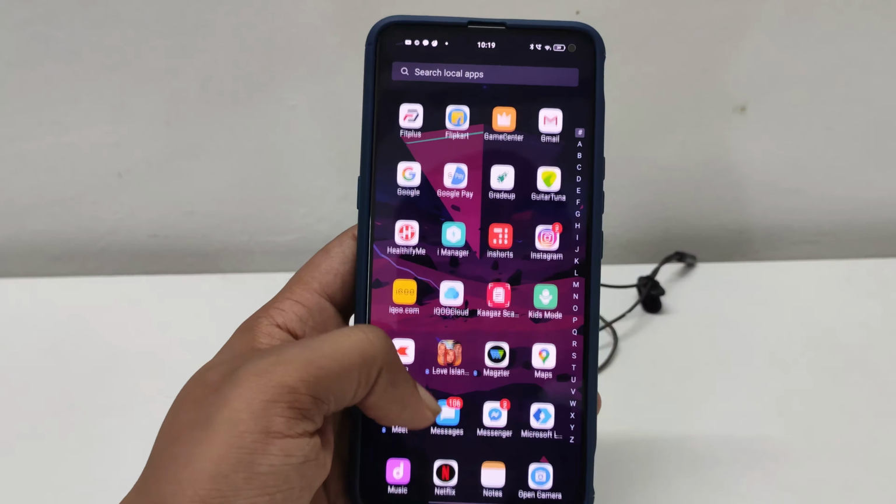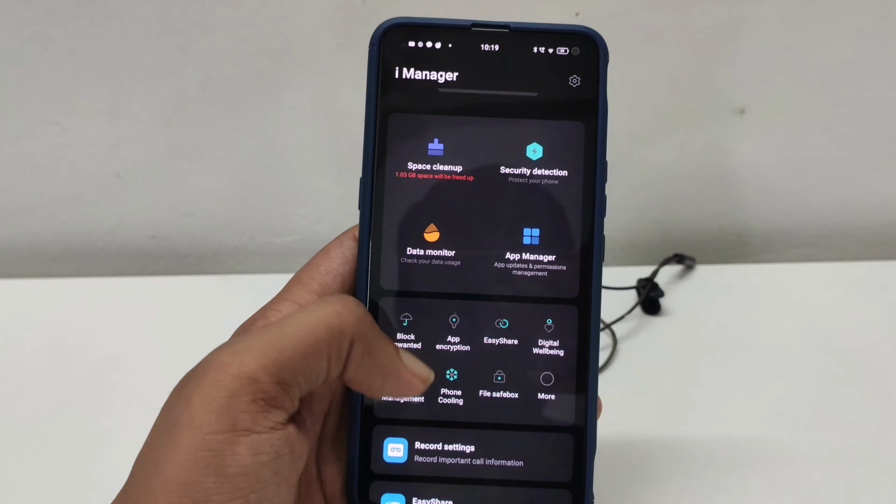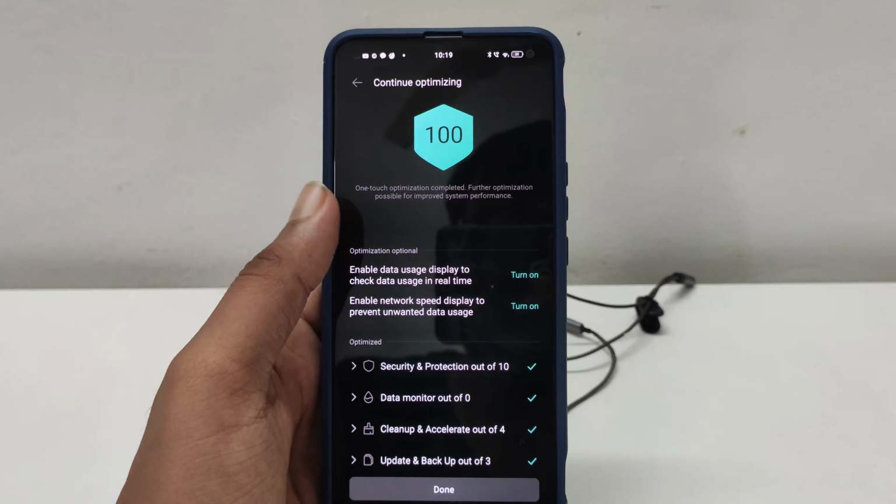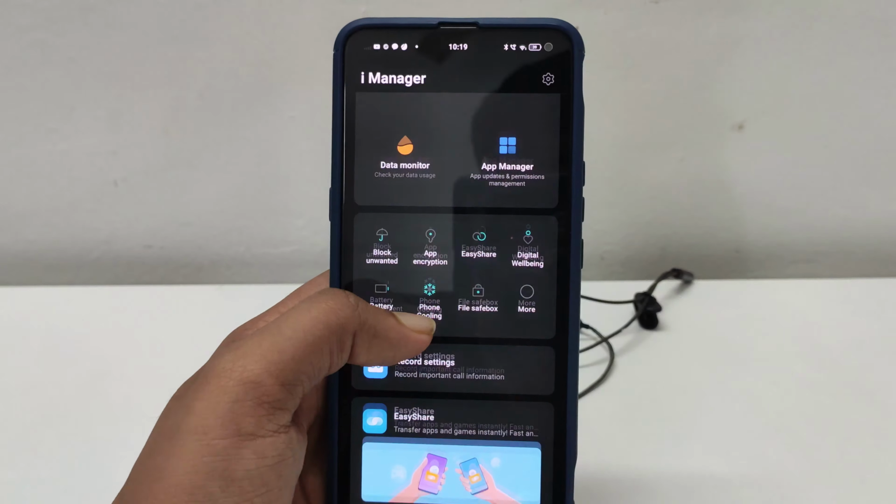So with this, when you go to the iManager app, you see the one touch optimization. If you click on one touch optimization, it's going to check your device security, check antivirus, check data monitor, if it's showing you the speed or not, how much RAM can be cleaned up, and if you have enough storage. And once you're done, it shows you 100% optimized. Something more in this app is you can access all your security, wellness, phone cooling, battery, and privacy features just in this one app, in this one taskbar.